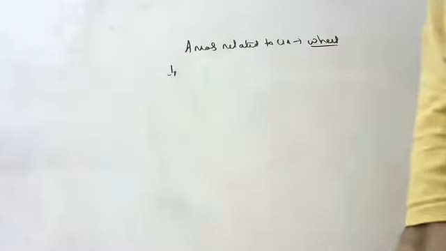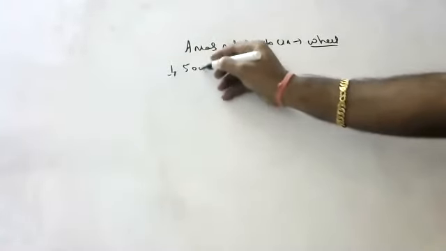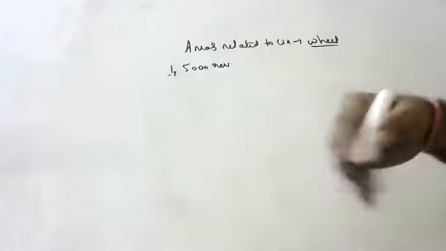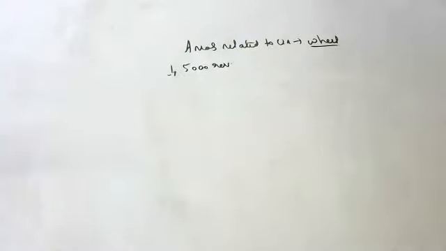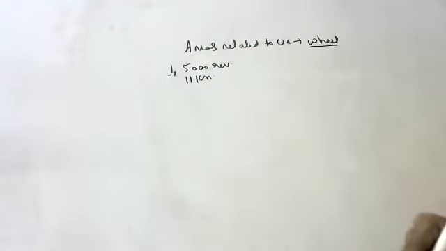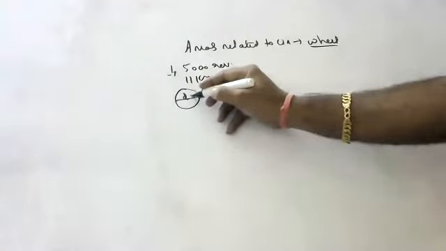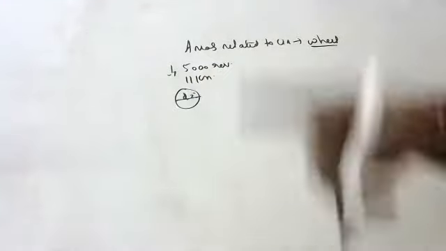A bicycle wheel makes 5,000 revolutions in moving 11 kilometers. The question is, find the diameter of the wheel. Children, a wheel in one rotation, how much distance will it go?